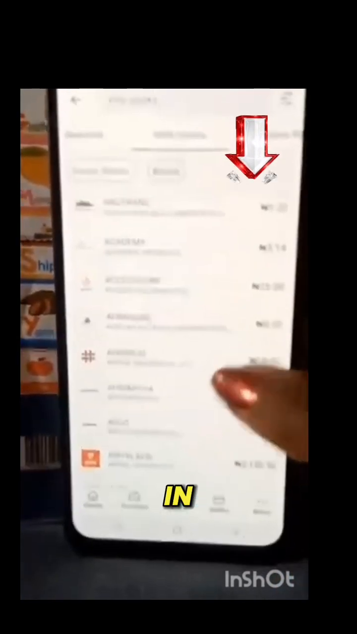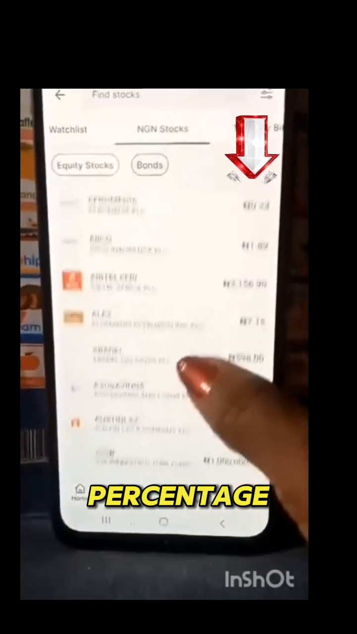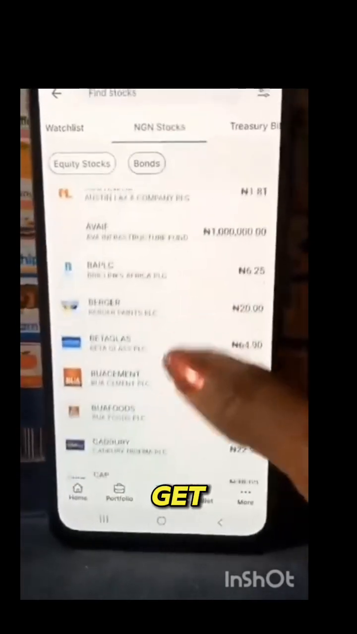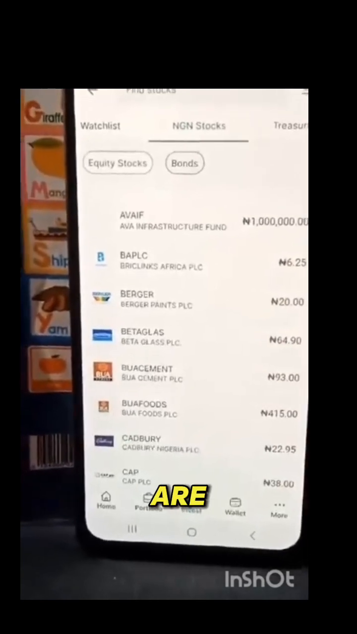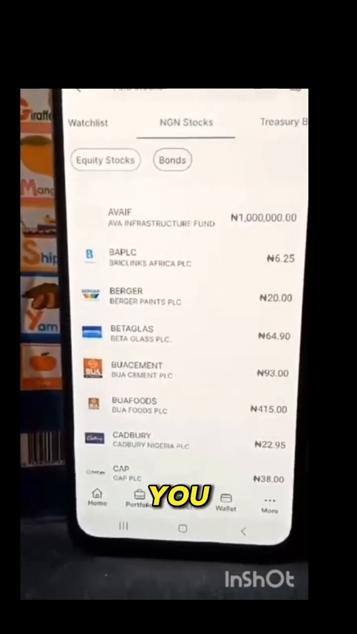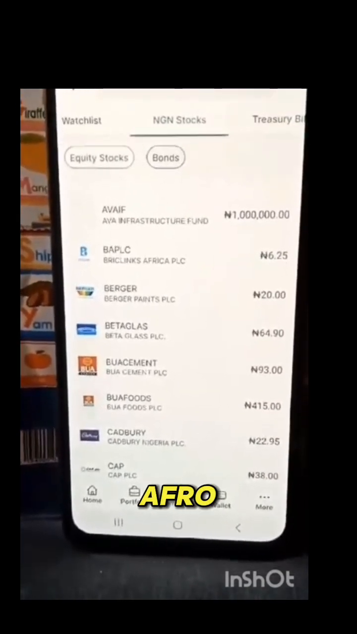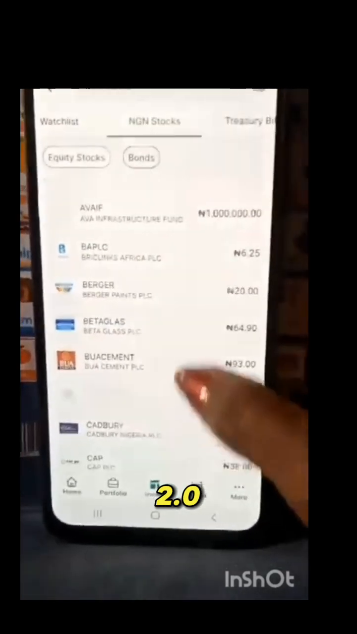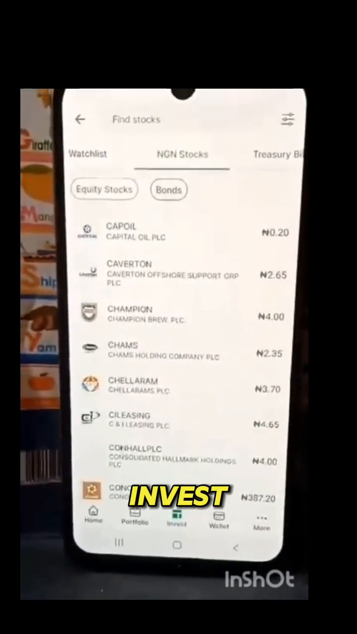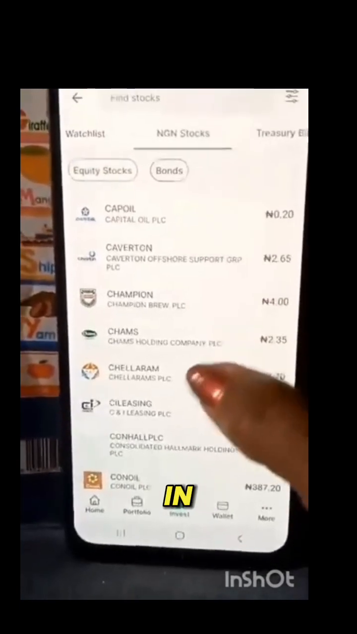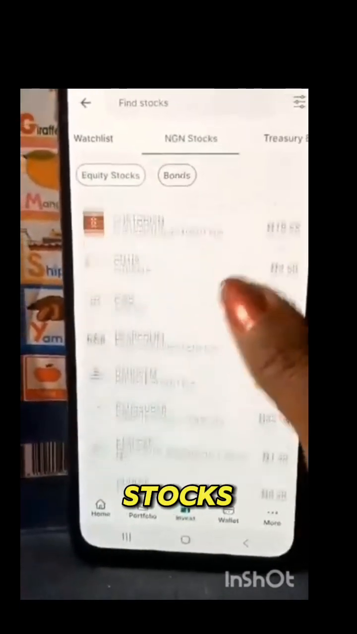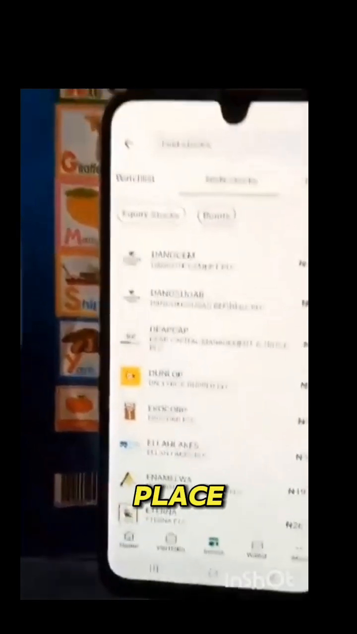Also in treasury bill, you see the percentage and everything you will get when you want to invest. So these are the various options when you want to invest in Afrinvest 2.0. This is a very good place to invest. As I have been saying, you can invest in treasury bills, commercial paper, or stocks.